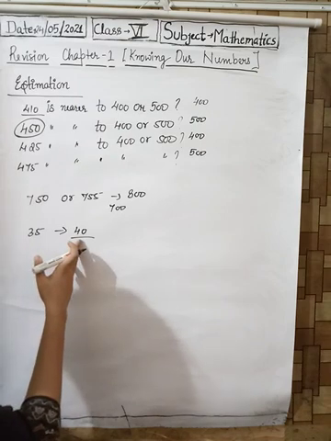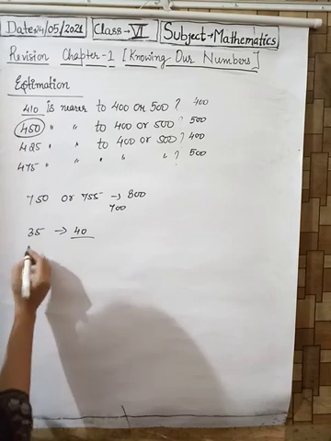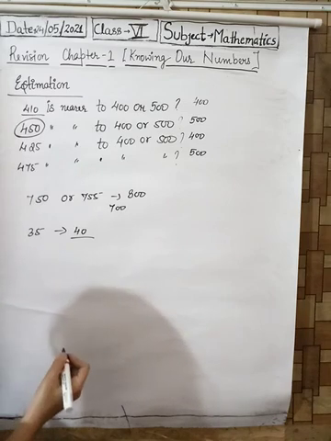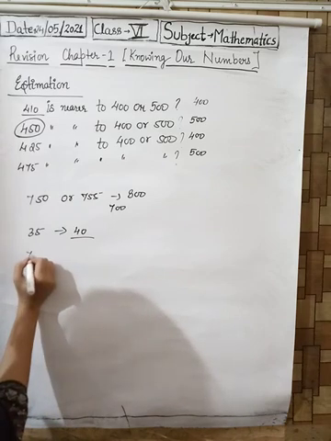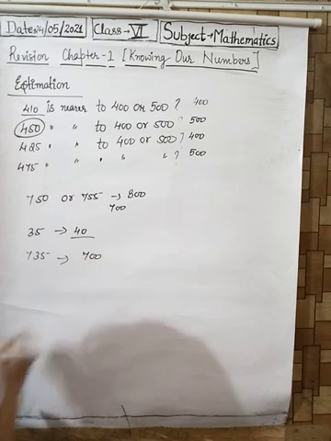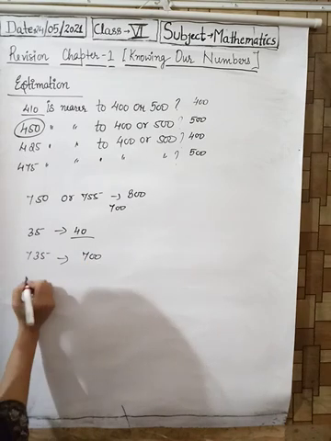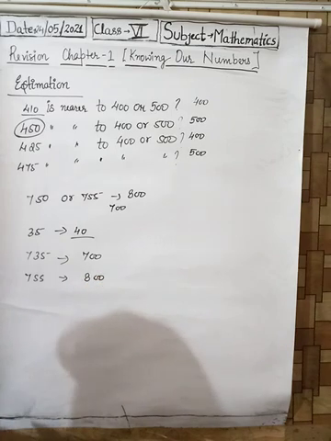It is estimating till the 10th place. And if we are willing to estimate to the nearest 100, then if it is 735, it will be estimated as 700. If it is 755, then it will be estimated as 800.